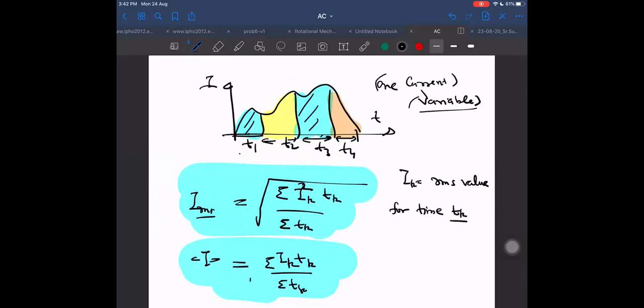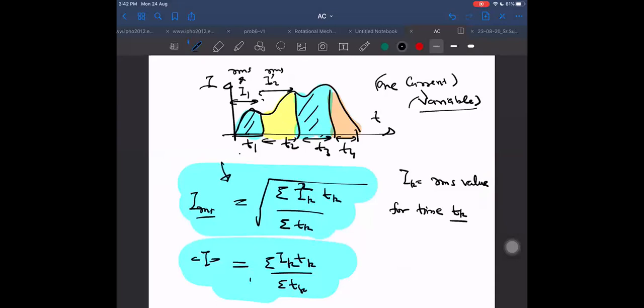And if somebody has calculated by himself and given us that in the first time interval, the IRMS value was I1, and in the second time interval, the IRMS value was I2, these are already calculated by someone, then I can use this formula to find the effective RMS value.